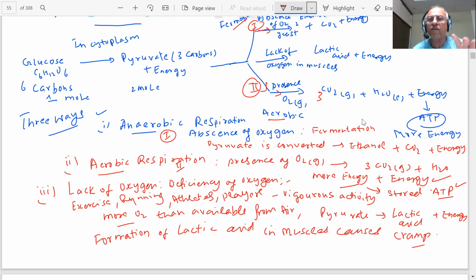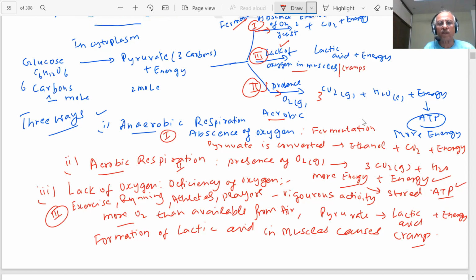So this is a very important point, students. There are three ways we have shown you, students. This is the third, lack of oxygen. I am putting this as three. Where is it? One, two, three. So lactic acid, the muscle becomes short of oxygen, and this will cause cramps.